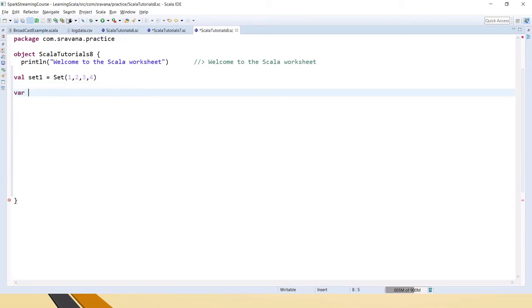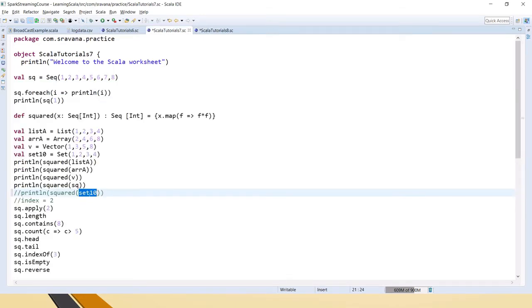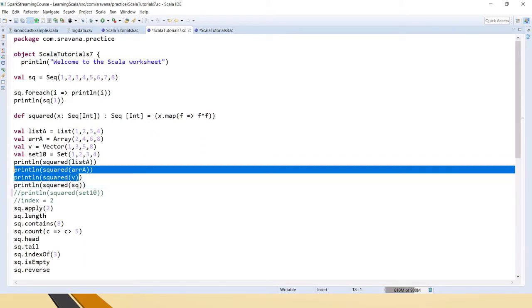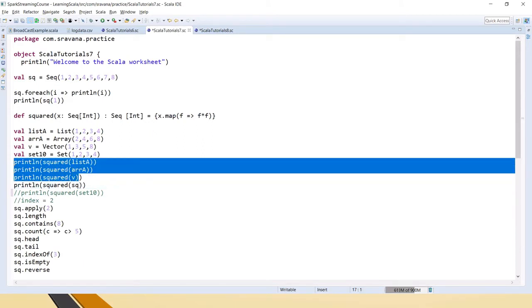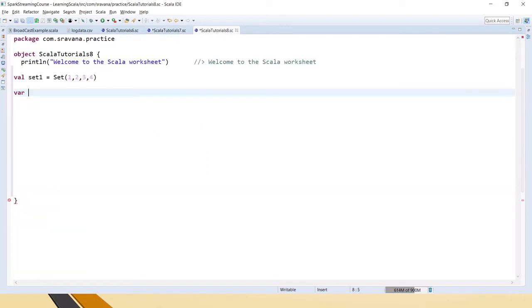Also, set is not a subtype of sequence. Yesterday we discussed that list, array, vectors are the subtypes of sequence, but sets are not the subtypes of sequence.